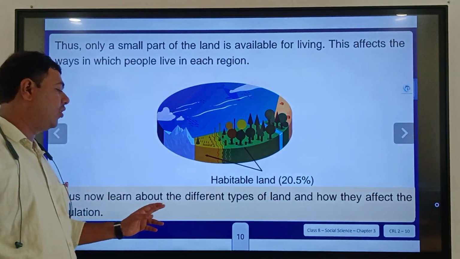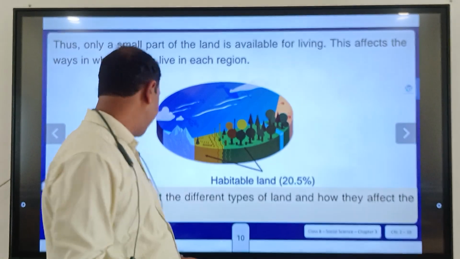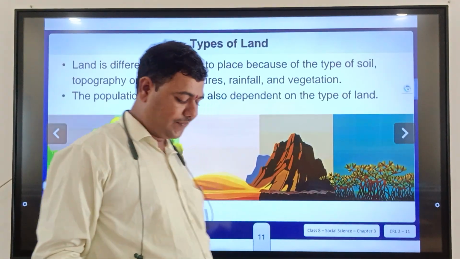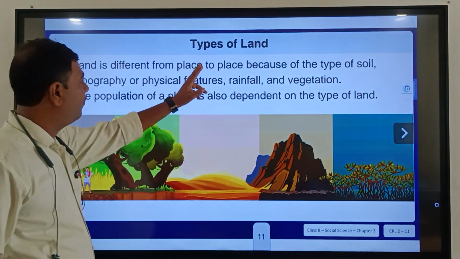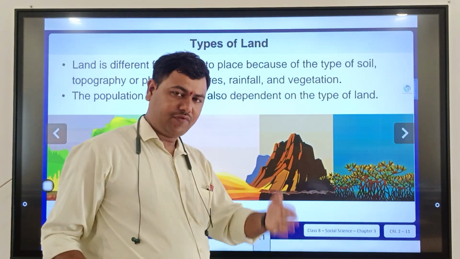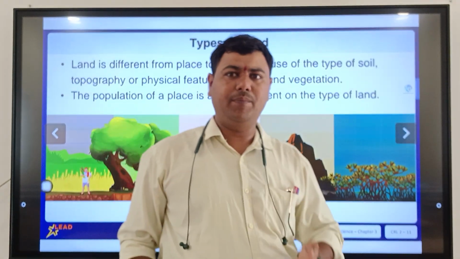Let us now learn about different types of lands and how they affect the population. First, there are some types of lands. Land is different from place to place because of the type of soil. For example, we are living on a Deccan Plateau.